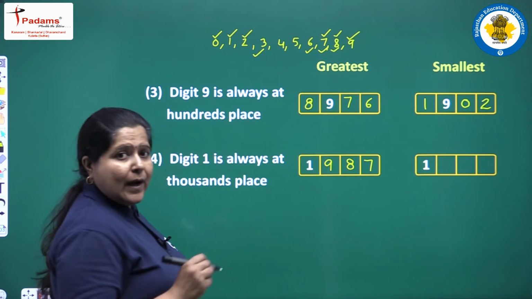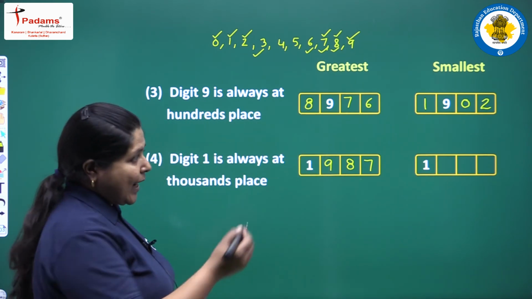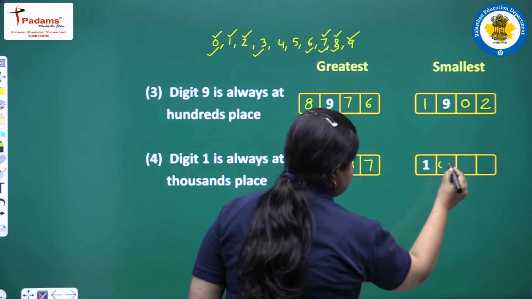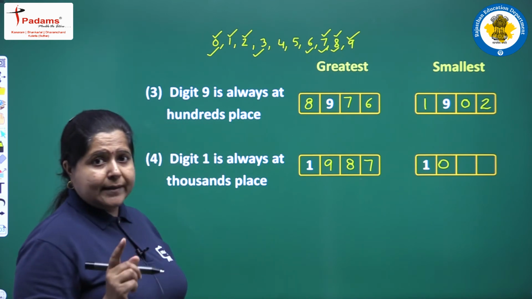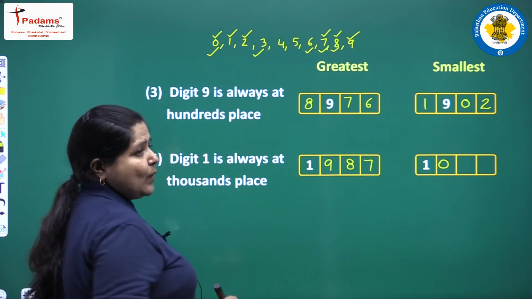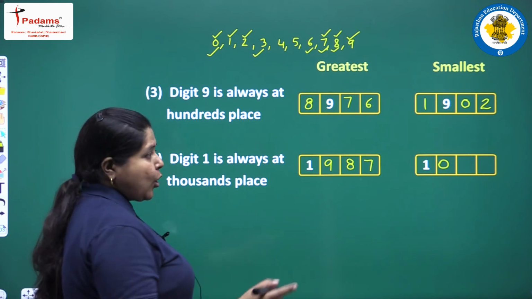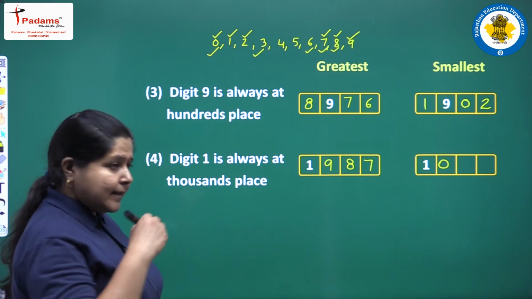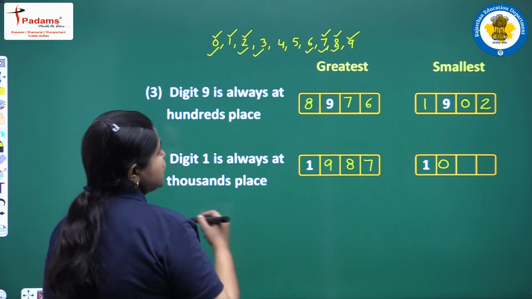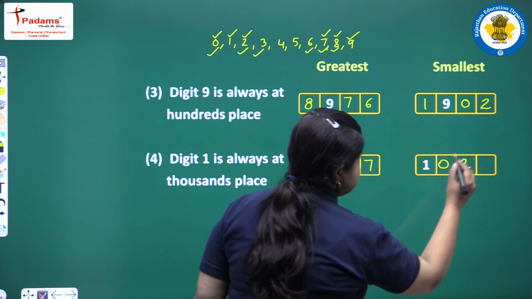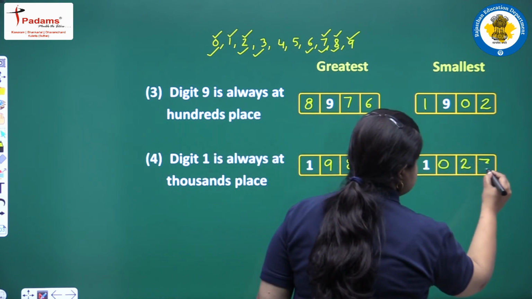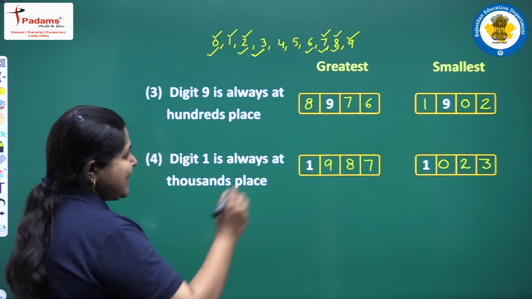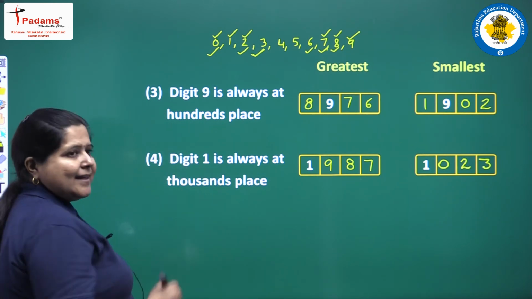It is starting with 1, so we can easily take 0 at hundreds place. So we will write the smallest digit, which is 0. Next we can't take 1. The next smaller digit is 1, but we can't take 1 because 1 is already present in the thousands place. So we will take up the next smaller digit, which is 2, and then the next smaller digit, which is 3. Is it clear to you? So these are the numbers formed as per the conditions.